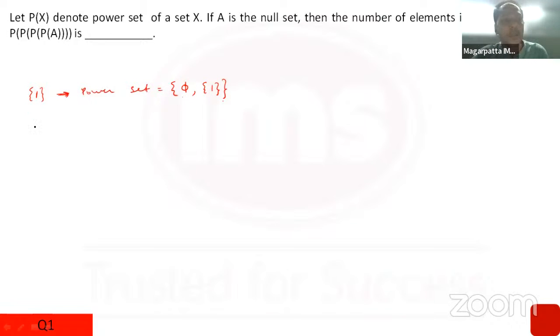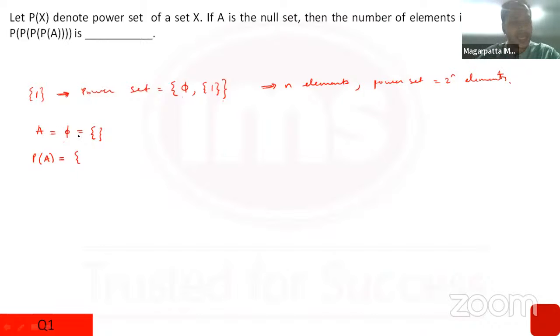So what happens if my set A is a null set? If my set A is a null set, that is, it is also denoted this way, then what will be the power set of A? I also know if the set has n elements, the power set has 2 to the power n elements. That is the number of subsets, right?